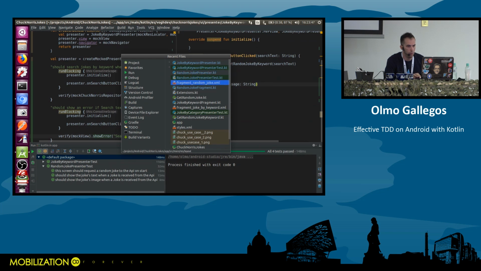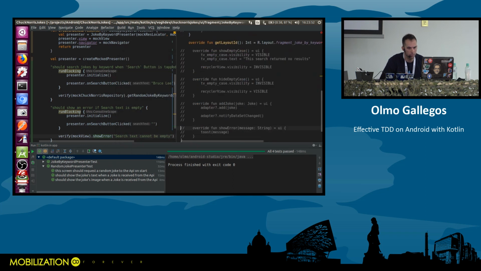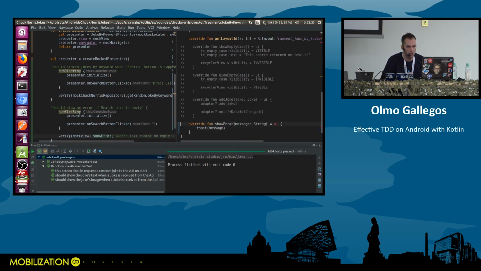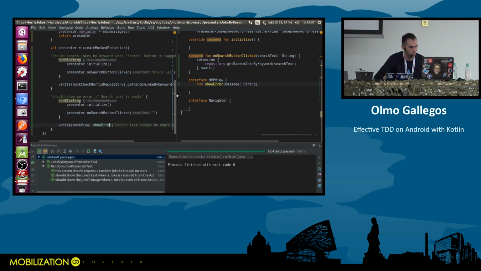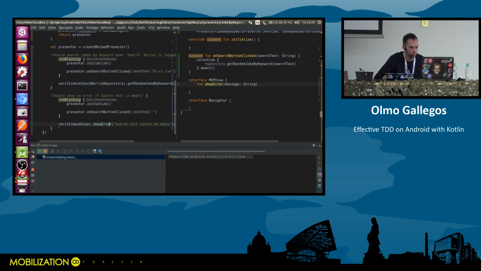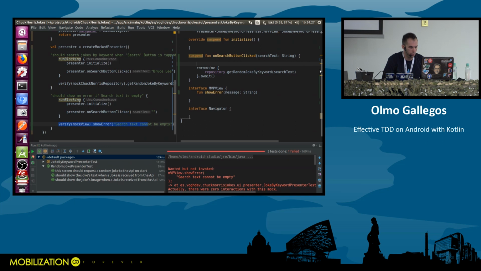Joke by keyword fragment. This is the implementation. Well, the implementation, I broke it here, you know, because sometimes you miss an import, you miss something, and the app crashes, and we waste time. So the implementation is already ready. So now we should be red. We are expecting it to show an error. It's not showing anything. So good. Wanted but not invoked. Perfect. It is important to read the error message, because sometimes we have a null pointer exception or something, and we are not on the right track. So always read the error message.